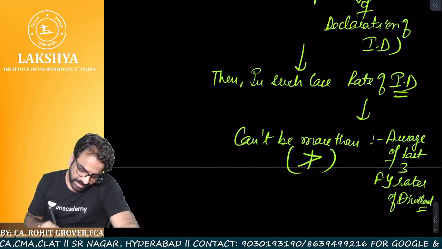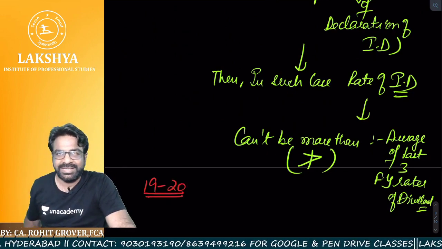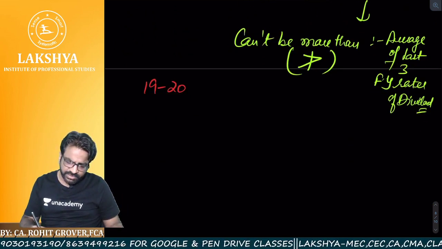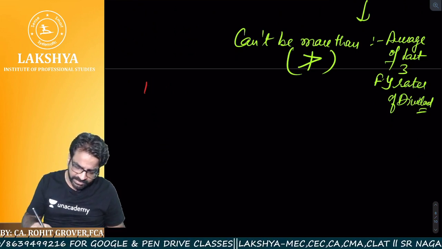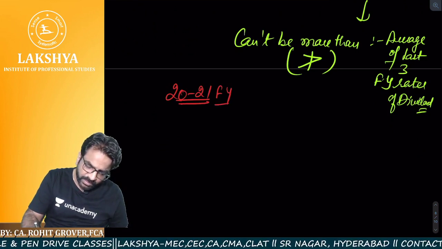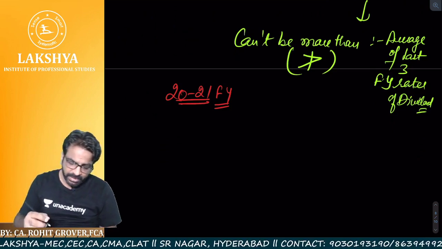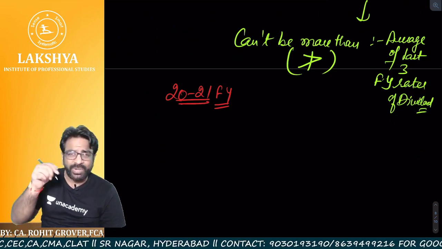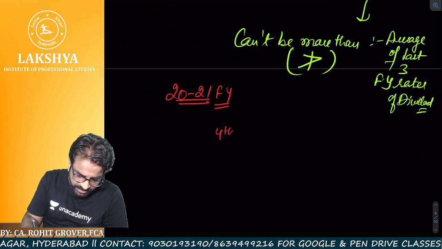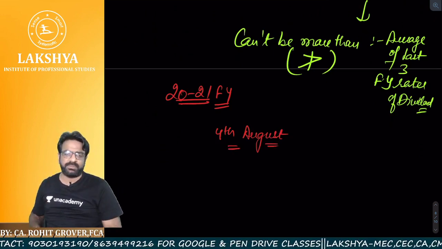Now, suppose we are talking about the 1920 financial year. So let's do one thing. Let's update ourselves and talk about the 2021 financial year. In the 2021 financial year, we are talking about the payment of interim dividend. Now listen to this very carefully. What is the date going on right now? Sir, say for example, 4th August.